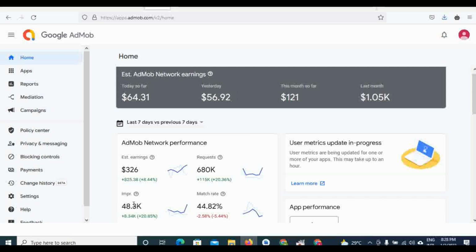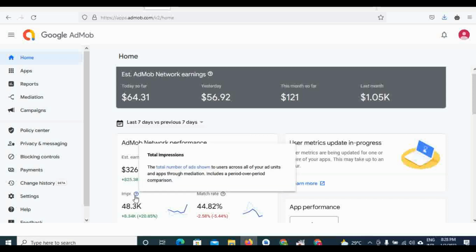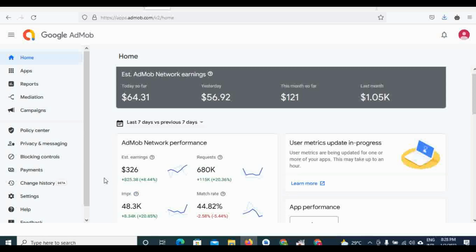Then the total number of impressions is the total number of ads shown to users across all of your ad units and apps through mediation. So this is the total number of impressions that was shown for 7 days, helping me to reach $326. My viewers, you can see that my ad requests are increasing, my impressions are increasing, which also resulted in my revenue increasing.